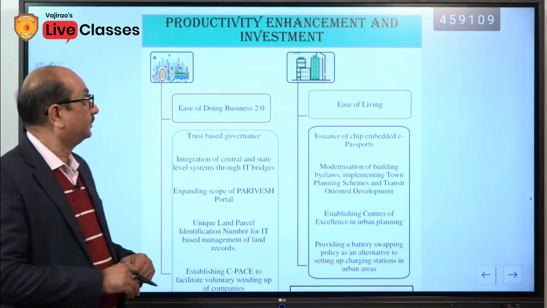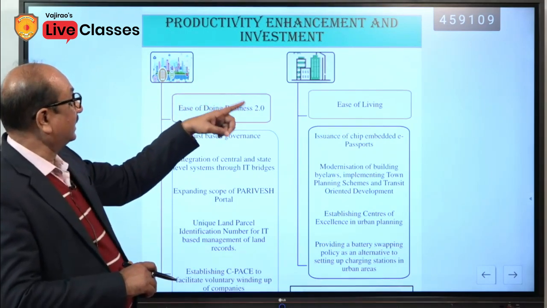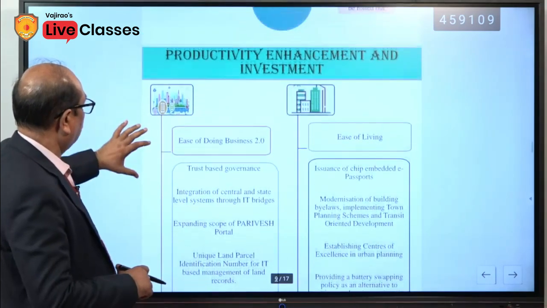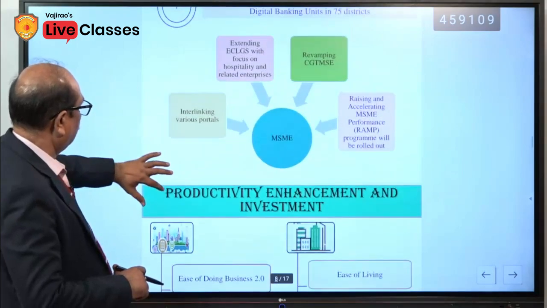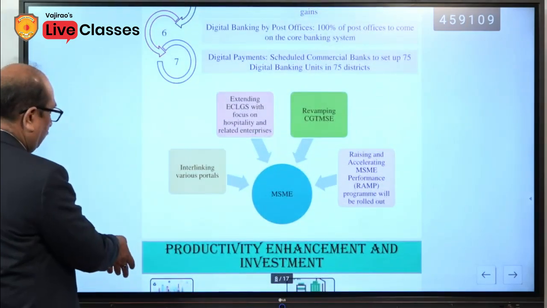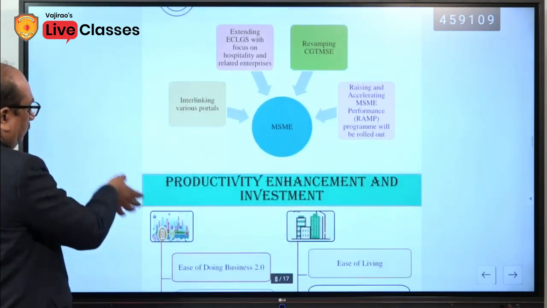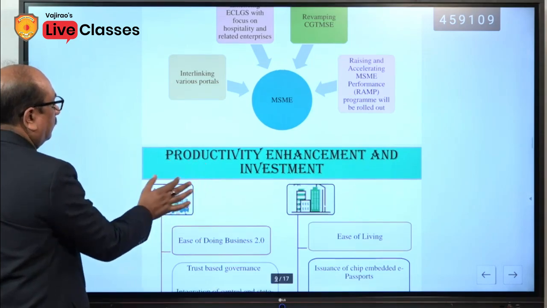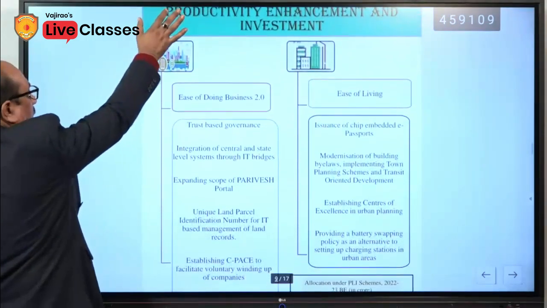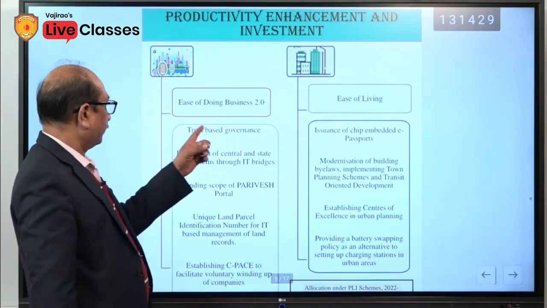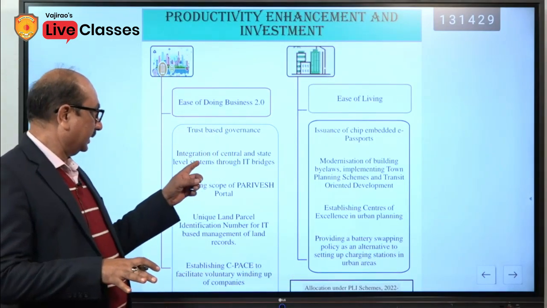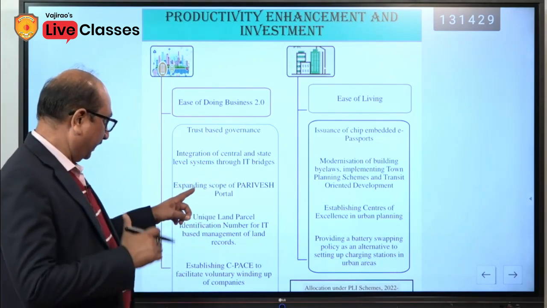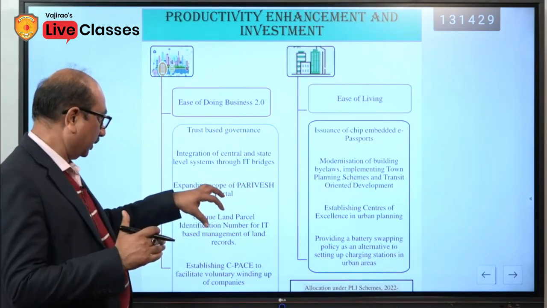Trust based governance, integration of central and state level systems through IT bridges, expanding scope of Parivesh portal.